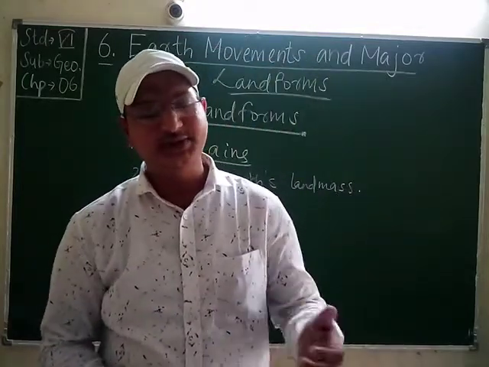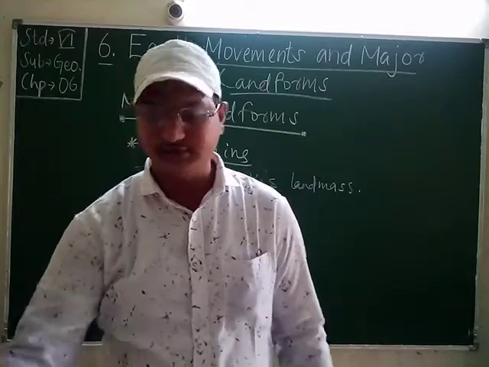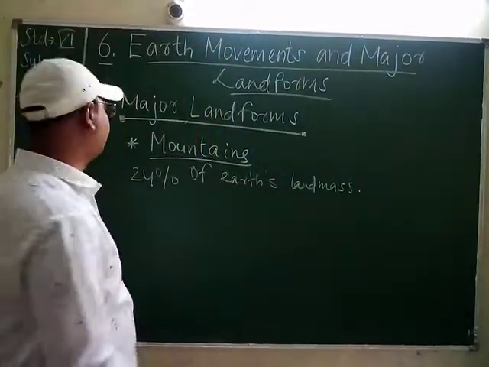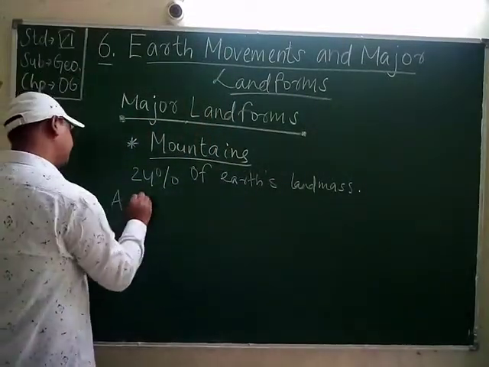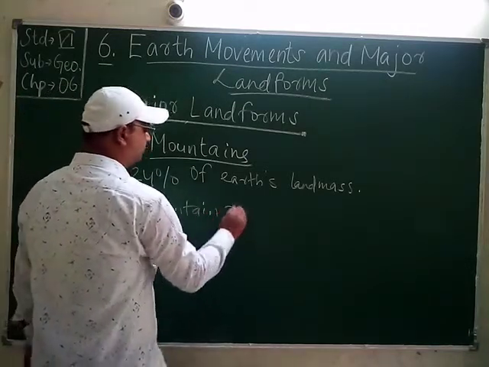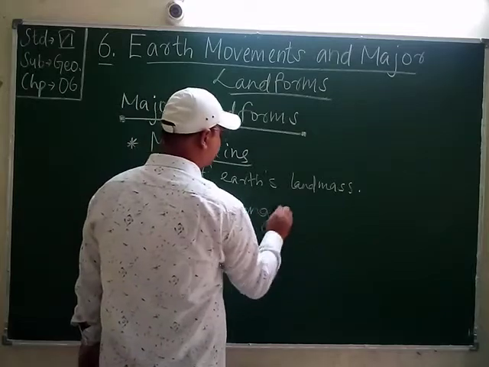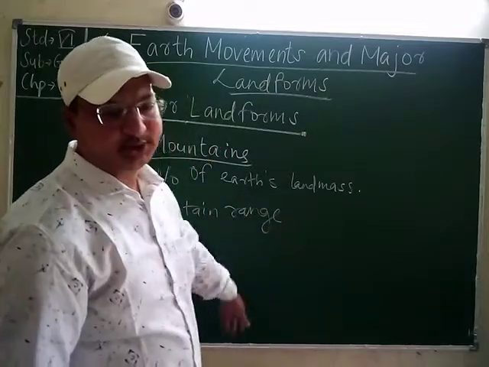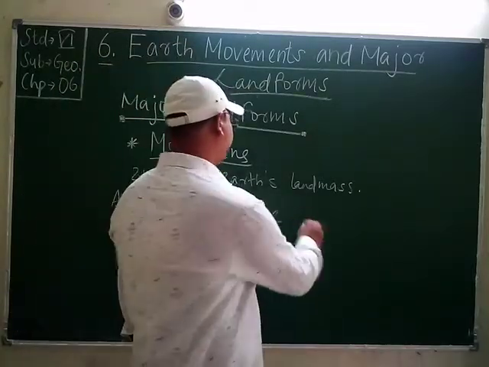A mountain range is a chain of mountains bordered by lowlands. Students, what is a mountain range? A mountain range is a chain of mountains.